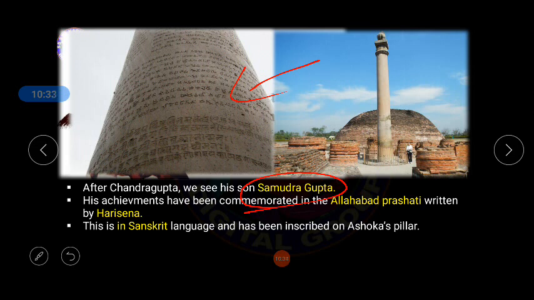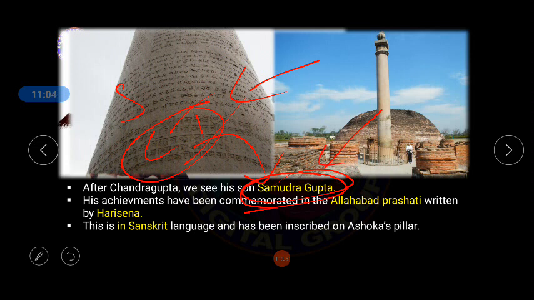of Chandragupta I. Remember, first of all, Sri Gupta was the founder. Chandragupta I is the first famous ruler of the Gupta Empire, and after the end of Chandragupta I, his son Samudragupta became the king of the Gupta Empire. Remember, as far as the Gupta Empire is concerned, Samudragupta's rule is very, very important because he was the strongest person, not only related to the Gupta Empire,